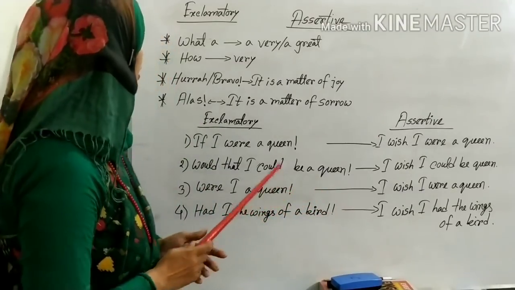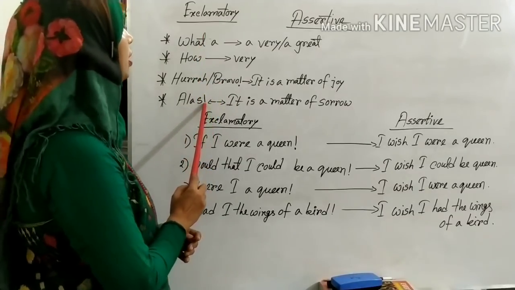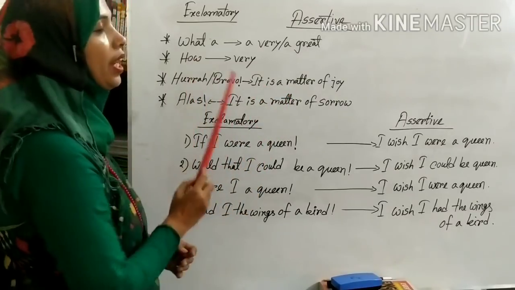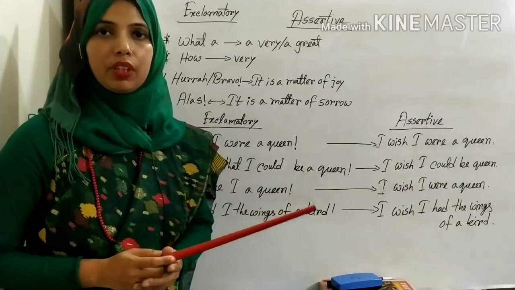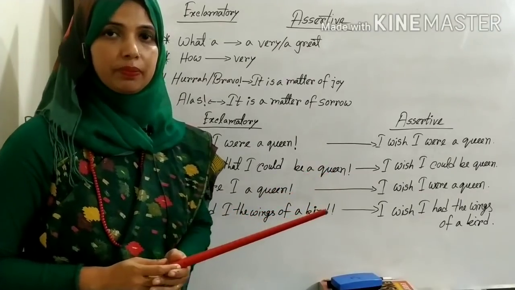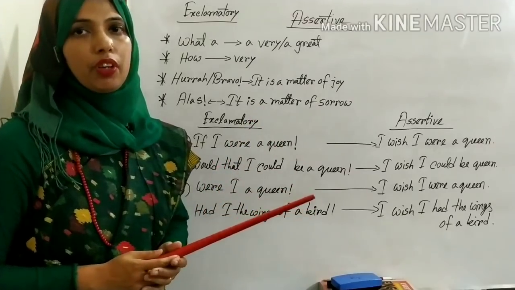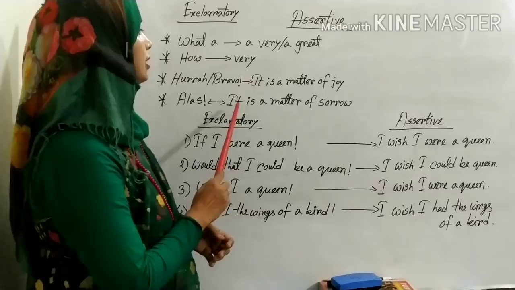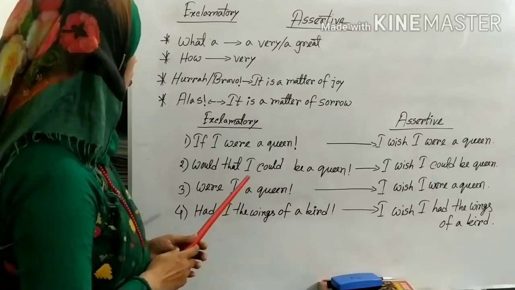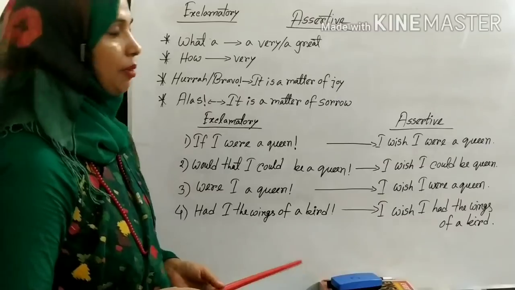Okay? And after that, when you will find these types of expression in exclamatory sentence, you will write for assertive sentence in this way. For example, hooray, we have won the match. For assertive sentence, you will write it's a matter of joy, we have won the match. For the next one, alas, I am undone. For making it assertive, you will write it's a matter of sorrow that I am undone. Dear students, now try to focus on these 4 rules. These are very important for your exam.